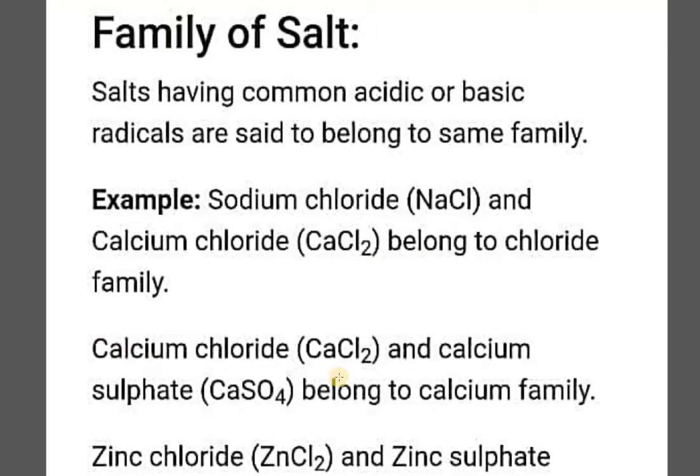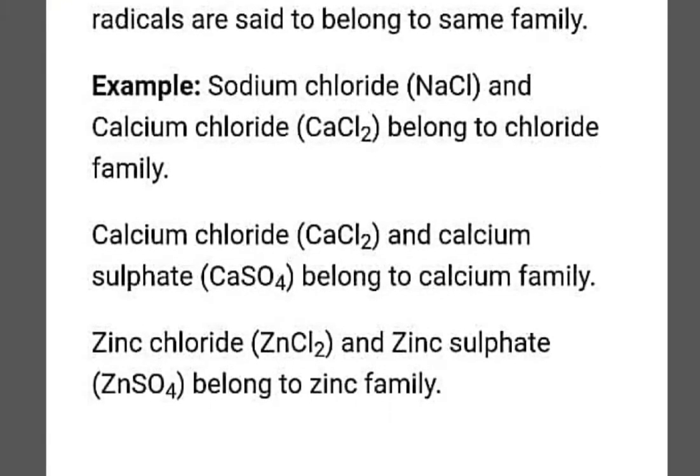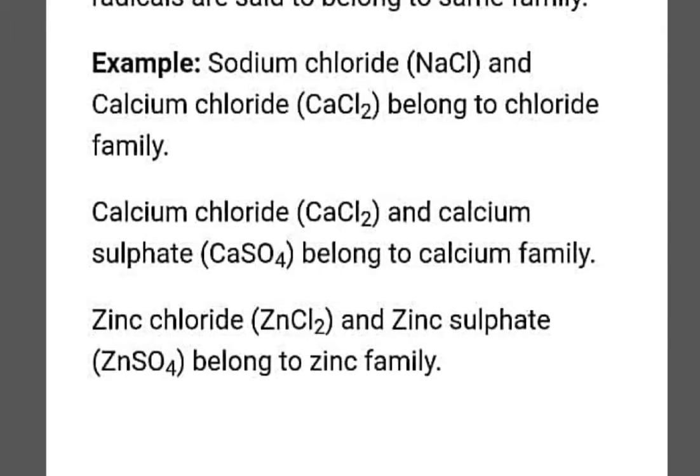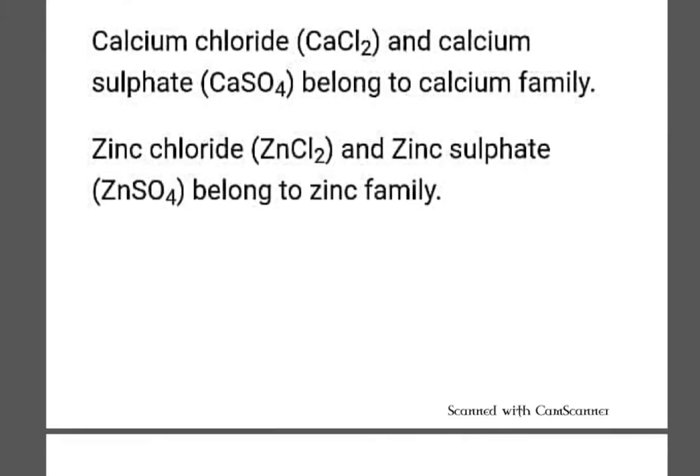Similarly, calcium chloride and calcium sulfate: here the common radical is calcium ion, so they both belong to the calcium family. Similarly, if you look at the next example, zinc chloride and zinc sulfate, they have the zinc radical in common, so they both belong to the zinc family. This is how we are going to classify the different salts into different families.